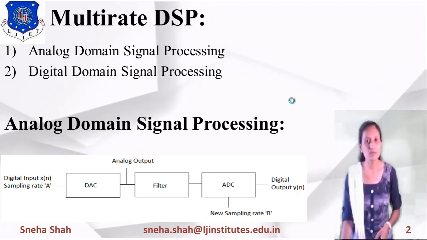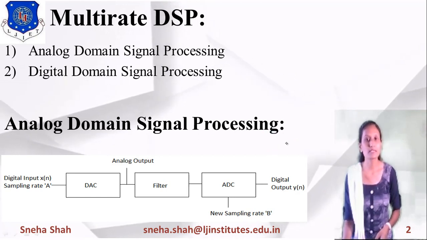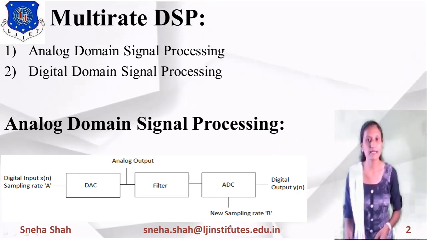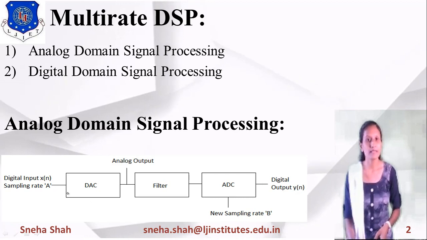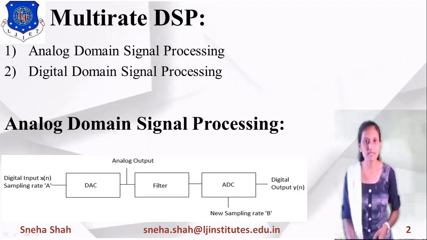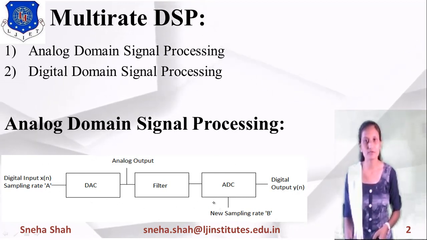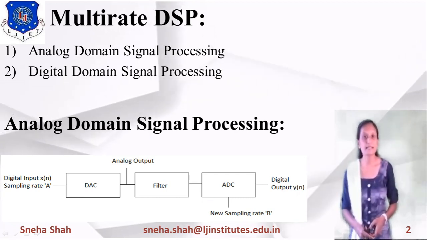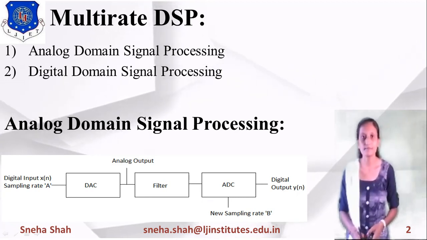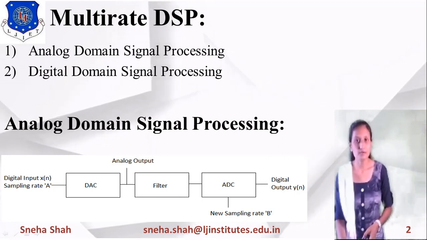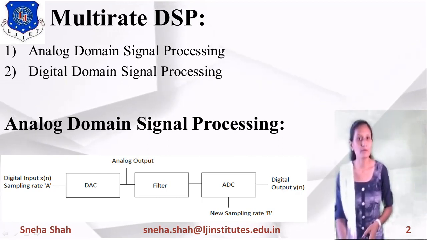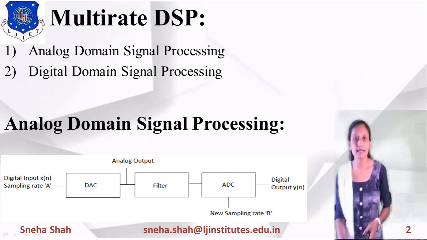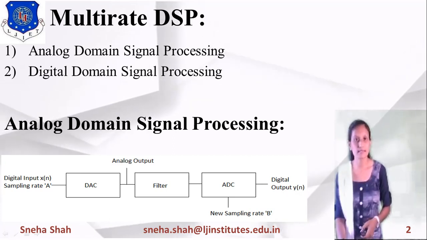But for this A to D converter, suppose we use a different sampling rate, a new sampling rate B. Then in this whole process, as we have used two different sampling rates, this kind of processing is considered multi-rate signal processing. Since we used the filter in analog form, this domain is considered analog domain signal processing.